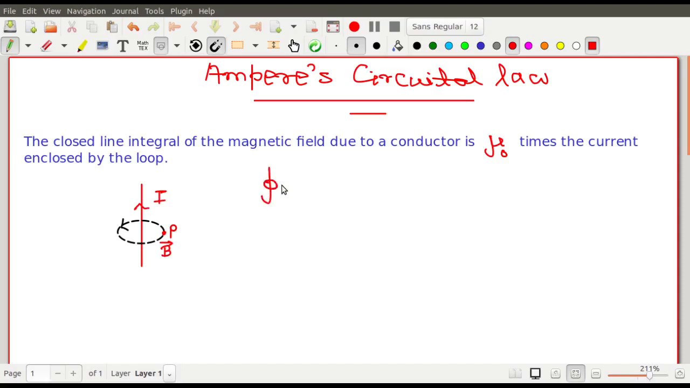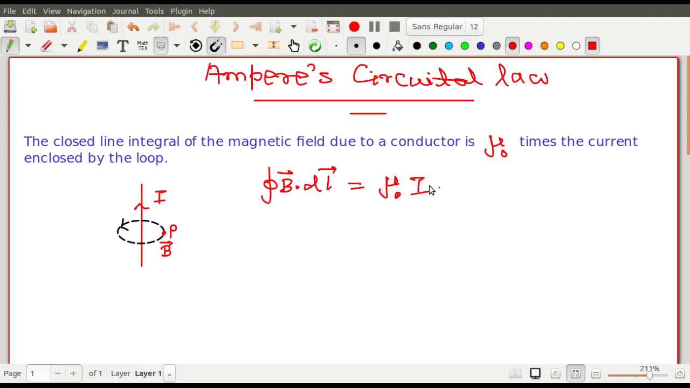So according to this statement, the closed line integral, closed means you have to do it over the entire loop. The starting point and the end point of the integral must be the same. So that is the closed line integral of B dot dl. Understood? The closed line integral of B dot dl equals mu 0 times the current enclosed by the loop. So it depends on the current that this loop has enclosed. So the closed line integral of B dot dl is equal to mu 0 times I, right? So this is the Ampere circuital law. The closed line integral of the magnetic field due to a conductor is mu 0 times the current enclosed by the loop. This is the Ampere circuital law.